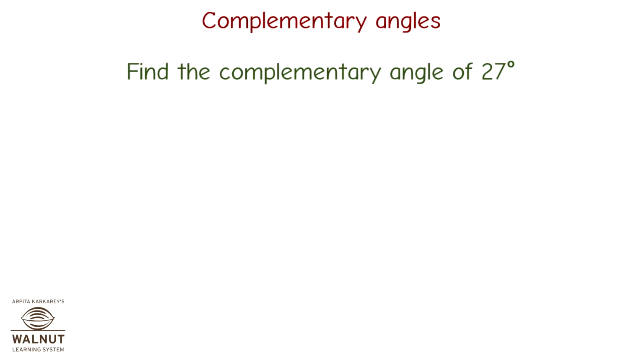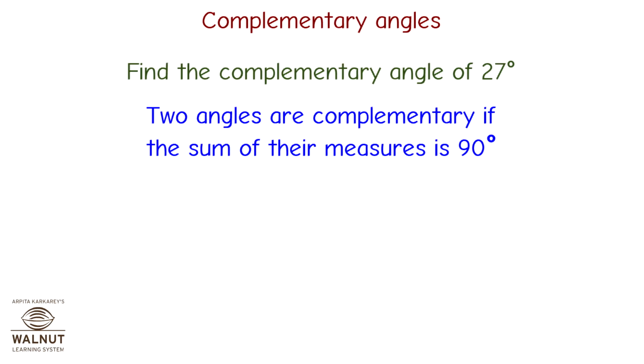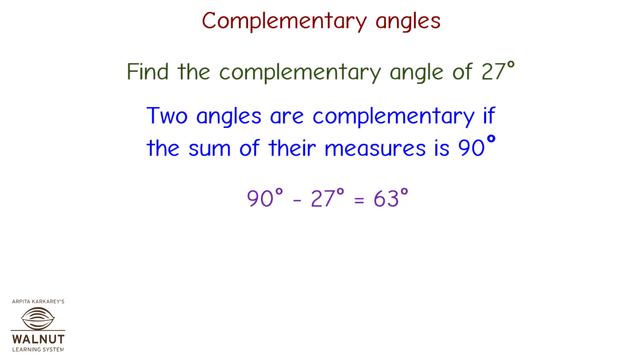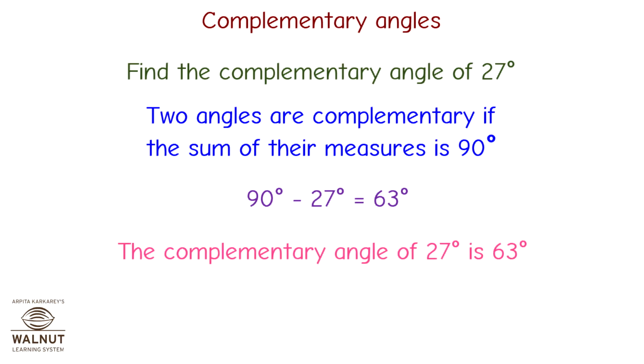Find the complementary angle of 27 degrees. Two angles are complementary if the sum of their measures is 90 degrees. If one angle is known, we can find its complementary angle by subtracting the measure of its angle from 90 degrees. 90 degrees minus 27 degrees is equal to 63 degrees. The complementary angle of 27 degrees is 63 degrees.